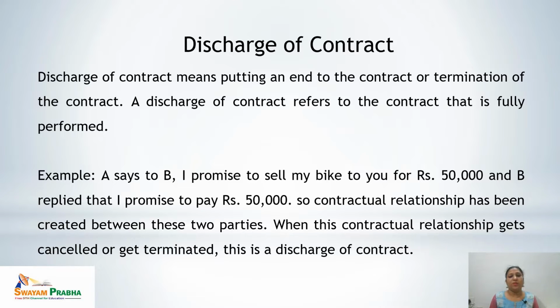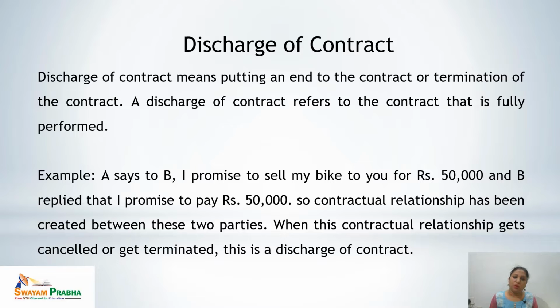Discharge of contract means termination of the contract. That means to bring the contract to an end. It is totally to make the contract null. So in formal words, discharge of contract means putting an end to the contract or termination of the contract. A discharge of contract refers to a contract that is fully performed.